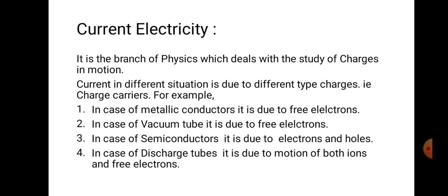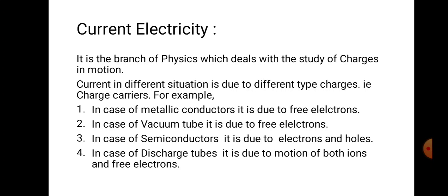Let's start with the present concept. Basically, electricity is one of the branches of physics which deals with charges and their properties. It is again divided into two branches: one is electrostatics and one is current electricity.